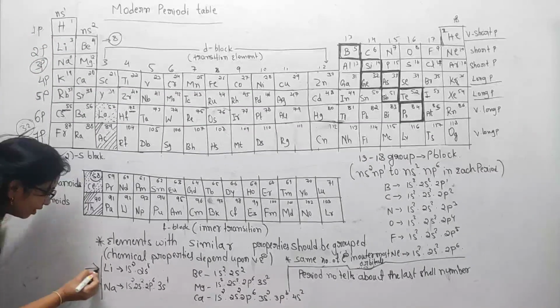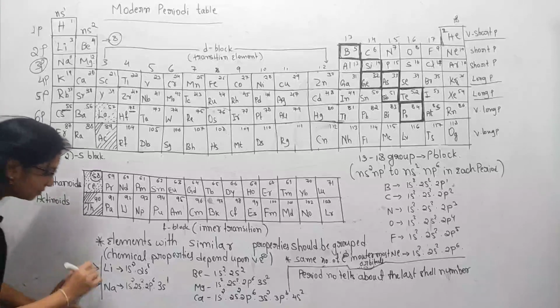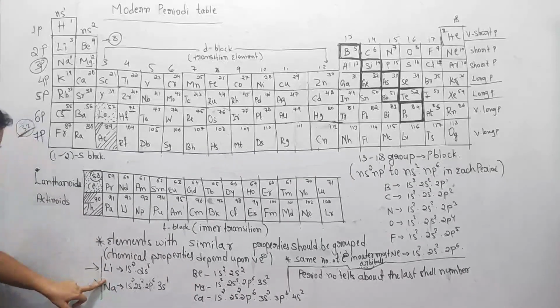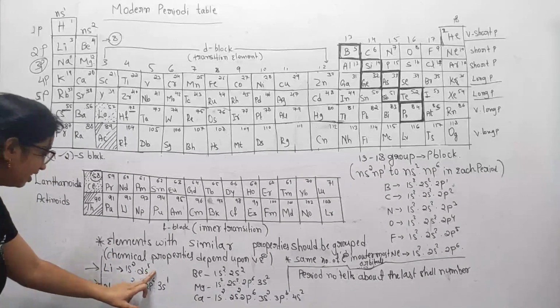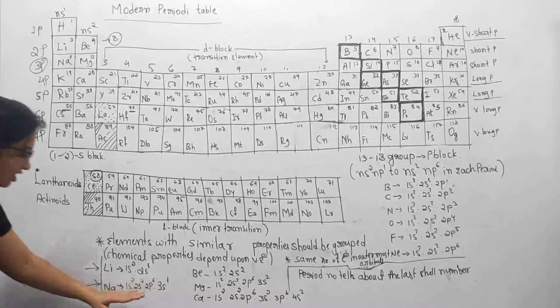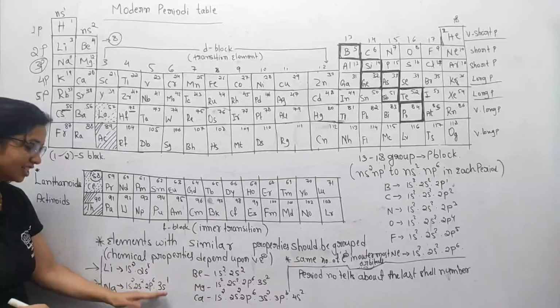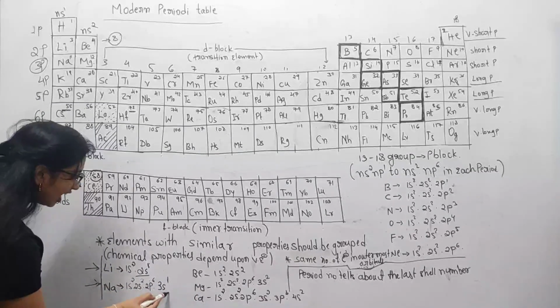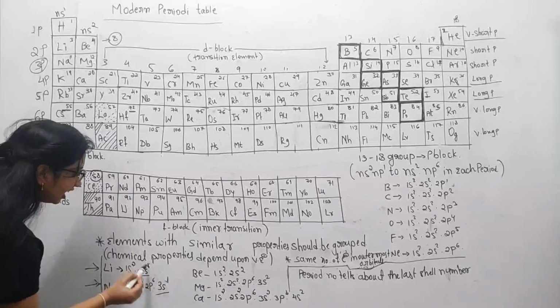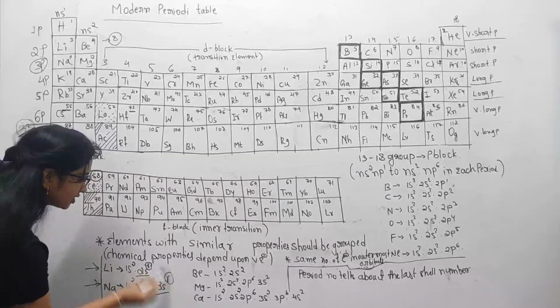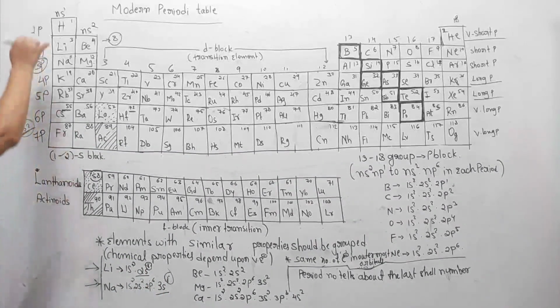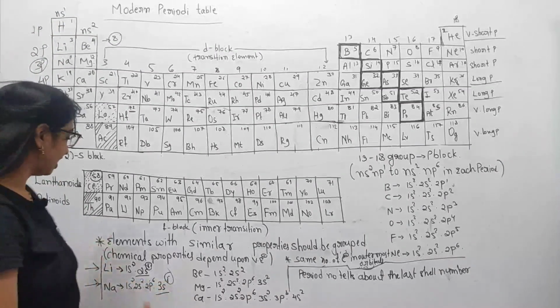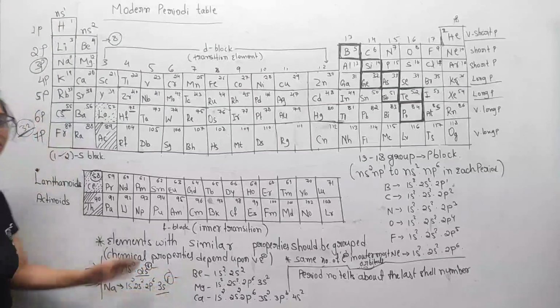I take the example of lithium and sodium here. Observe, lithium has the electronic configuration 1s2, 2s1, and sodium has the electronic configuration 1s2, 2s2, 2p6 and 3s1. So observe, the last shell and last orbital contain 1 electron. So the first group has only 1 electron in its outermost orbital.